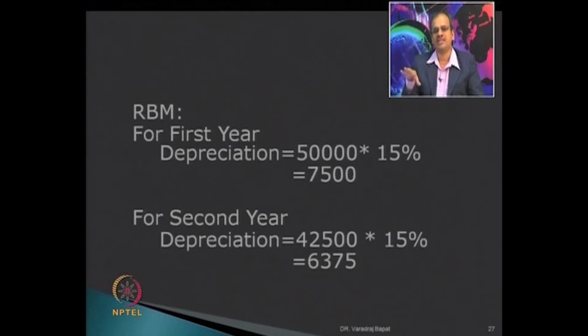Here what we will do is, at the end of year 1, 5,00,000 minus 75,000. So, the value of the asset, or WDV, is now 4,25,000. The depreciation will be charged on 4,25,000. So, second year depreciation is 4,25,000 into 15%, so it is 63,750. I hope you have understood.